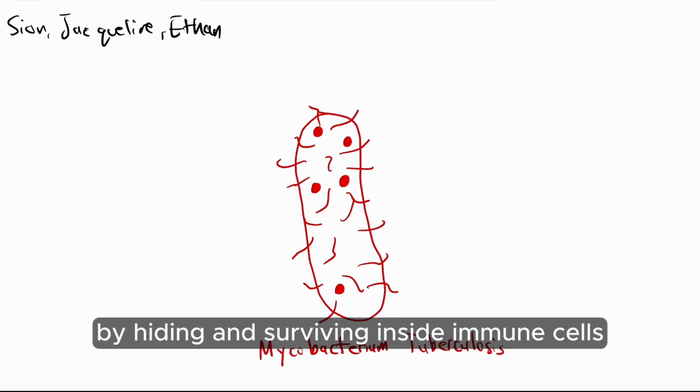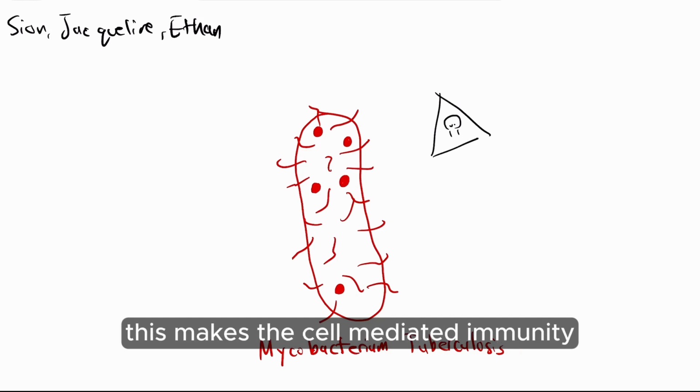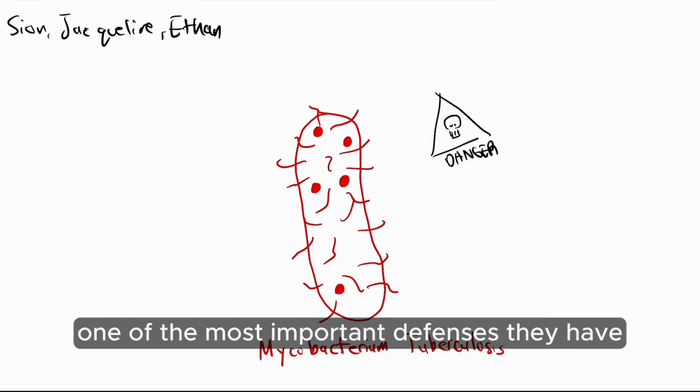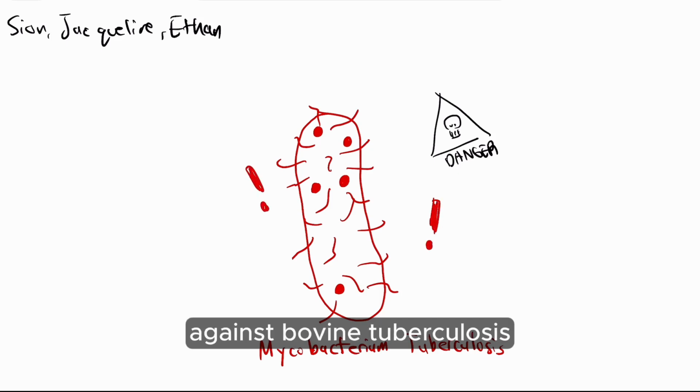Overall, Mycobacterium bovis and bovine tuberculosis is a very dangerous pathogen that is able to evade many parts of the immune system by hiding and surviving inside immune cells. This makes the cell-mediated immunity, aka the adaptive immunity in cows, one of the most important defenses they have against bovine tuberculosis.